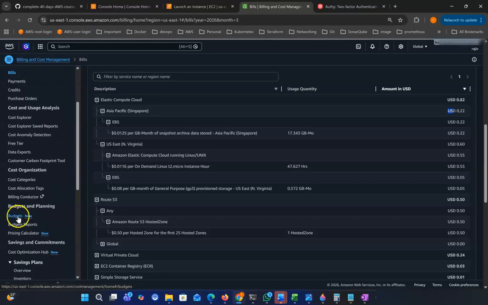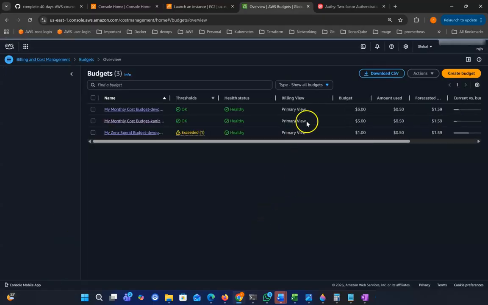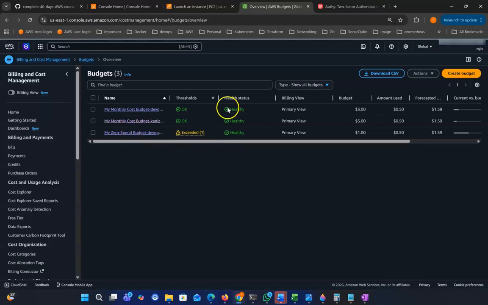If you click budget, here are 3 budgets I already created. You can see one is exceeded. My bill has already reached 0.50 because I'm using a Route 53 hosted zone, so it already triggered 0.50 cents to my account. That's why it's showing exceeded. That means this one has already crossed the limit.